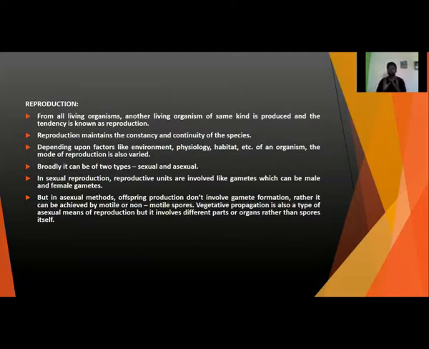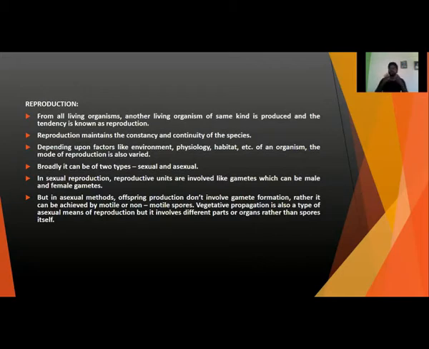If we simply mean it, then all the living organisms existing on this earth try to maintain their number. They try to produce the same kind of organism like themselves, and that process is known as reproduction. It maintains the constancy and continuity of the species.